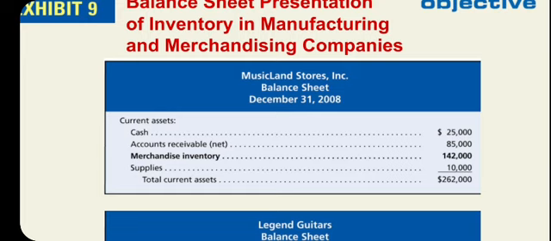If you have a merchandising business, then you only have 1 type of inventory. See here, current assets: cash, account receivable, and merchandise inventory. A merchandising business is a business that purchases finished product and sells the same product to customers. So the only inventory this business has is the finished product, or merchandise inventory. The business does not have raw material inventory or work in process inventory because they do not manufacture anything.